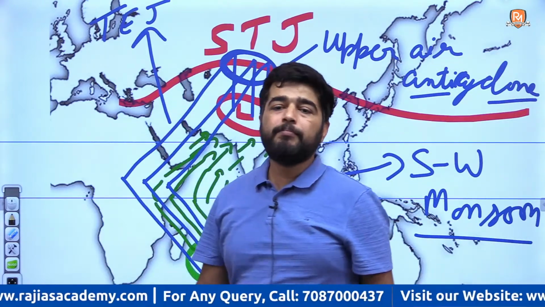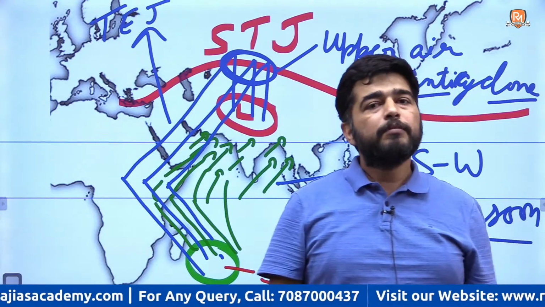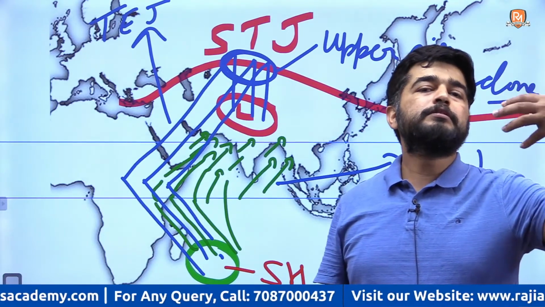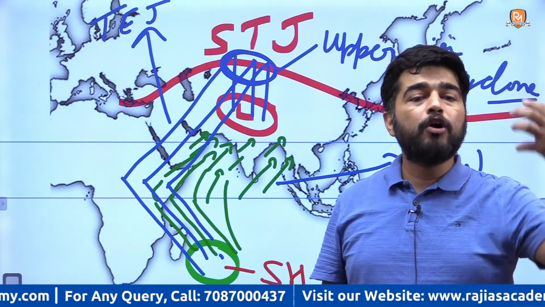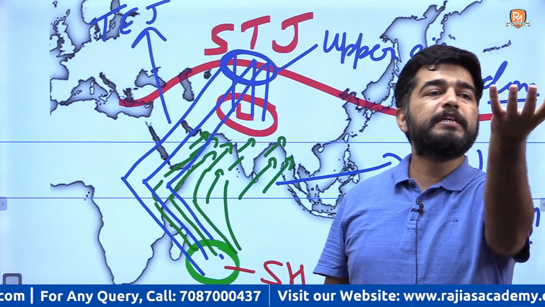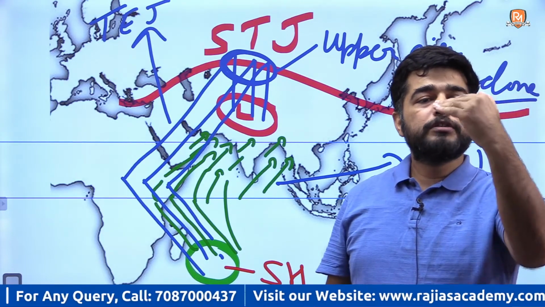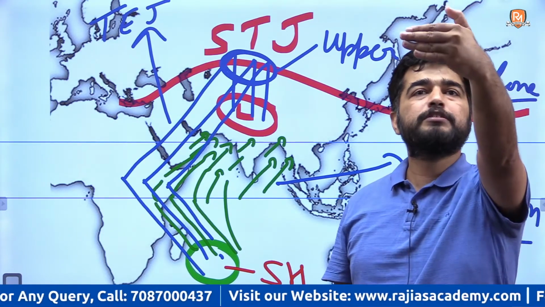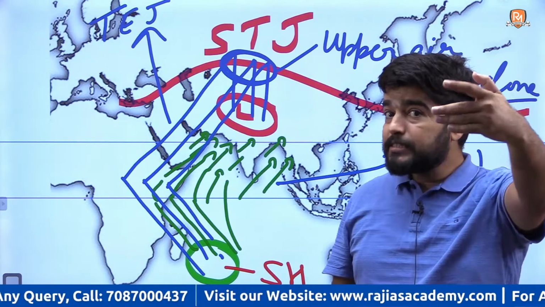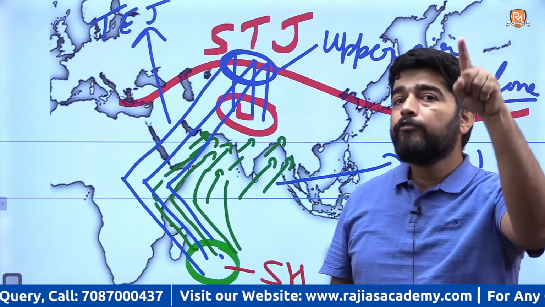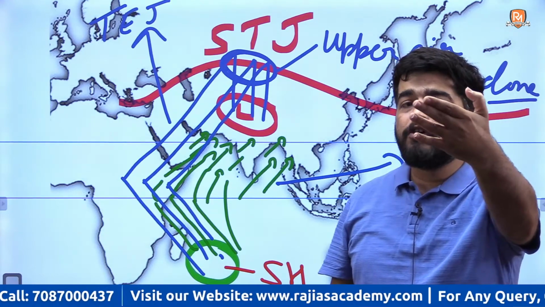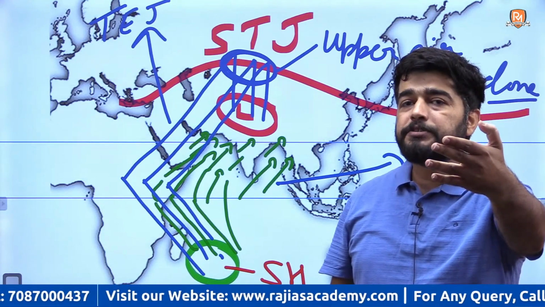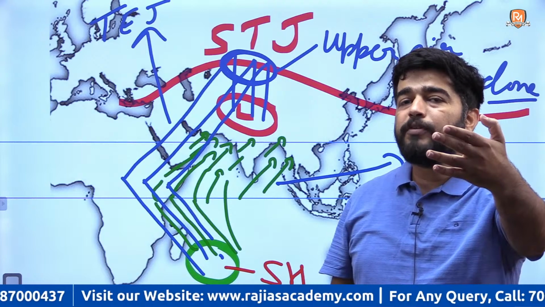Why in April and May there is no monsoons? Because there is subtropical jet stream, which does not allow the Tibetan low to intensify. But in June, this suddenly shift towards north of Himalayas, and this is the sign of your onset of monsoon. The sudden shifting of subtropical jet stream towards north of Himalayas.